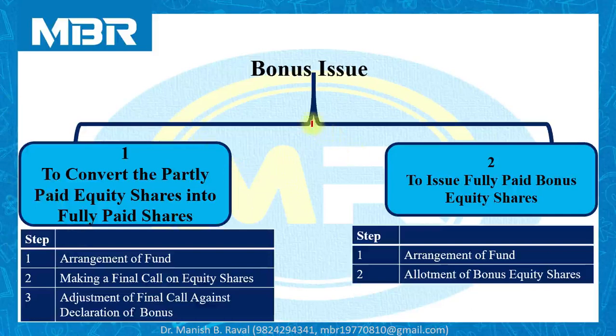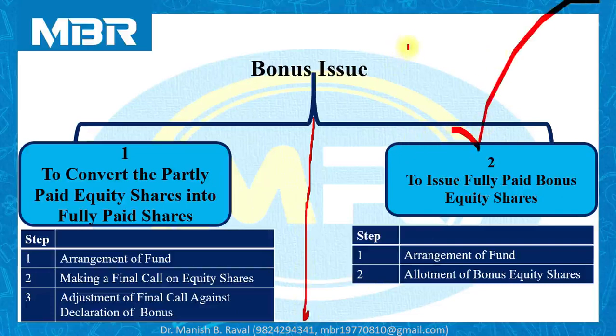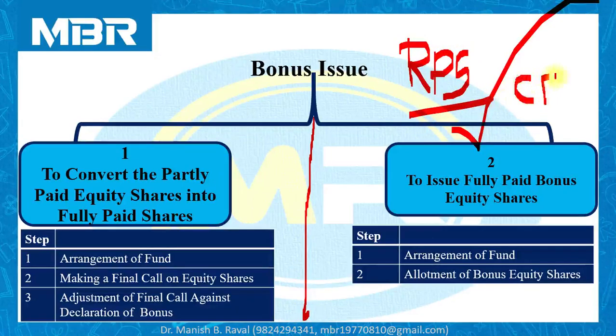At this point, I would like to put to your notice that the second part is connected with the redemption of RPS, and we can utilize CRR, capital redemption reserve, for the second part of our transaction.